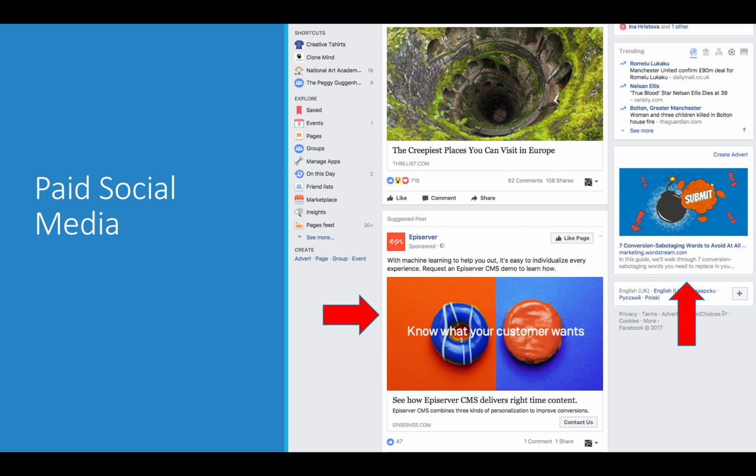In that case, Episerver might have put in their settings all the people interested in digital marketing or people who have a degree in marketing. I don't have a degree in marketing, so probably that's not the case. But maybe they target people who have liked similar pages or publications, magazines, or maybe people who use the hashtag digital marketing or visit social media PPC websites, and they have targeted me on that setting. Then if I click on this post or if I decide to like their page, this means that they will be charged. And I will explain to you how the bidding works when it comes to Facebook.